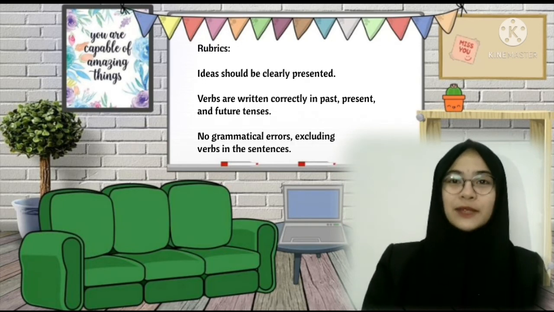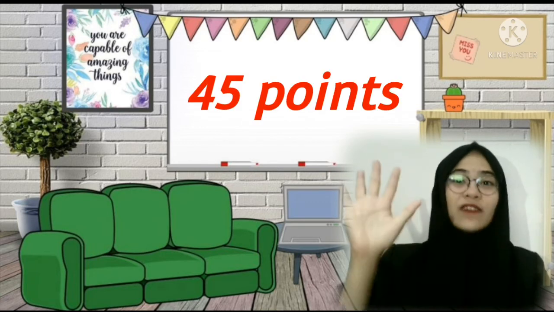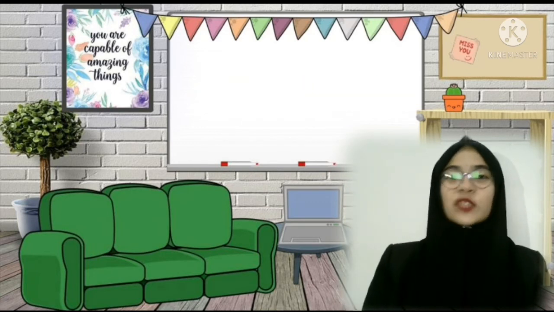Ideas should be clearly presented. Verbs are written correctly in past, present, and future tenses. No grammatical errors in sentences, excluding verbs. All in all, the perfect score for this activity is 45 points. Now, discuss with your groupmates how you will construct dialogues using the different tenses.